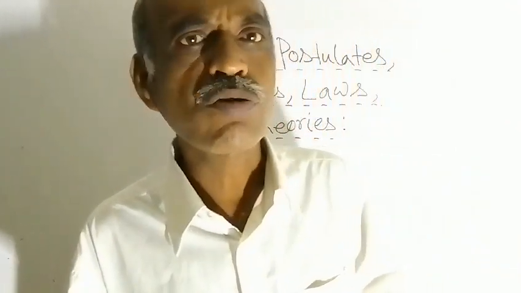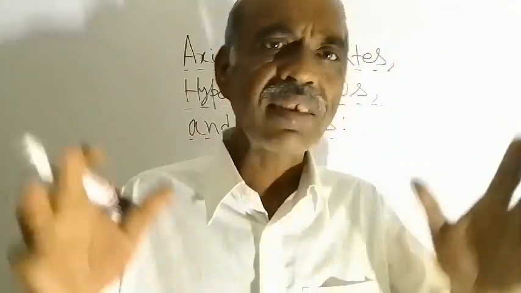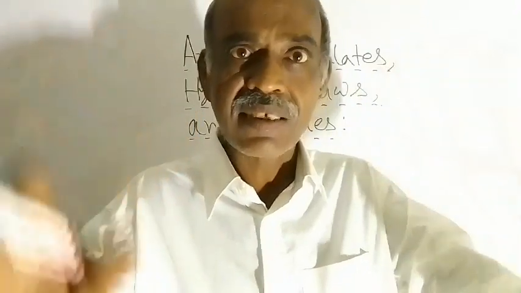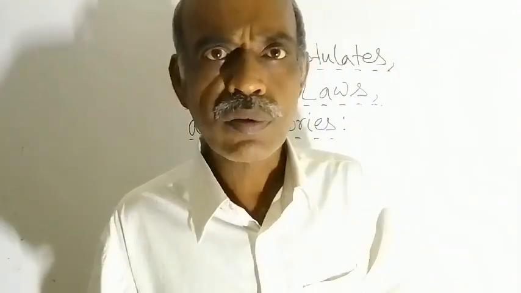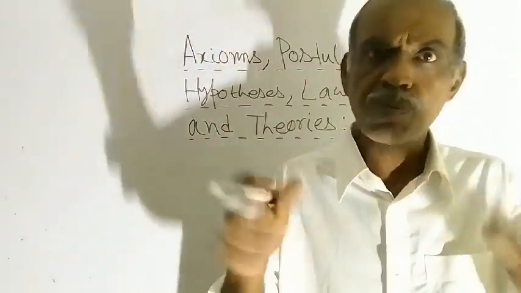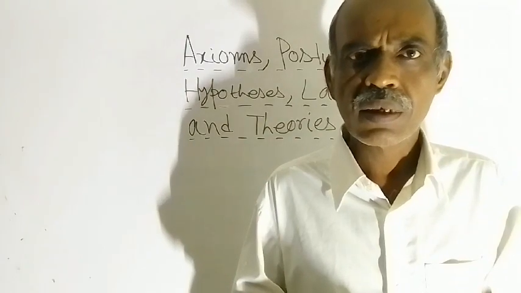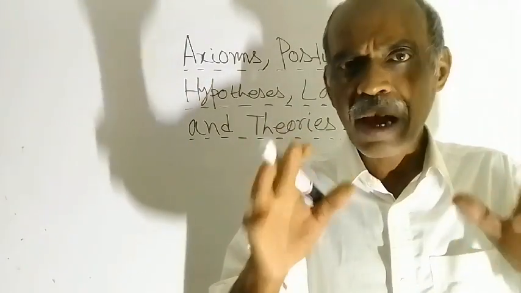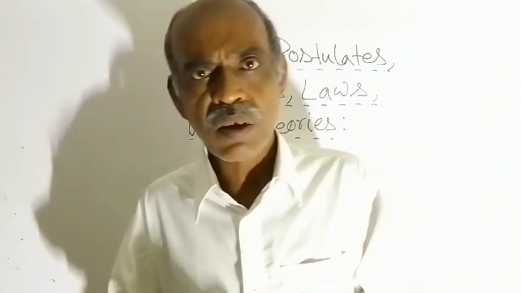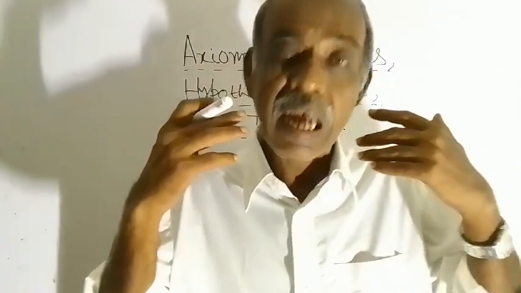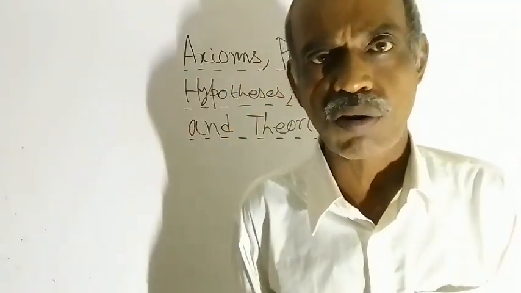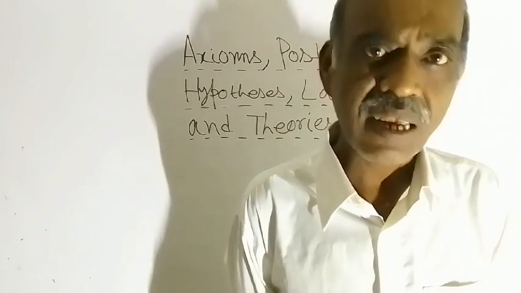This is nothing but postulate. This was accepted by all the scientists at that time without proof. None of them examined experimentally whether that statement was correct or wrong at that time.